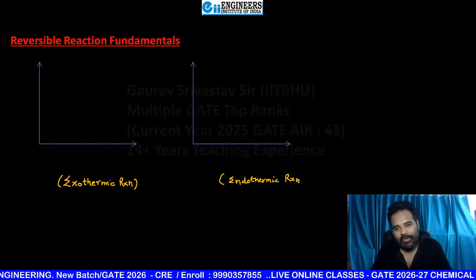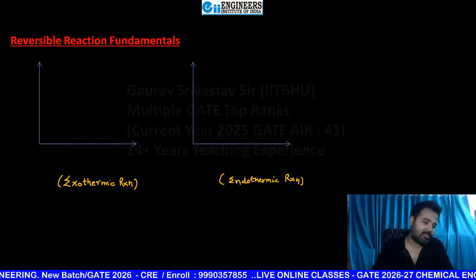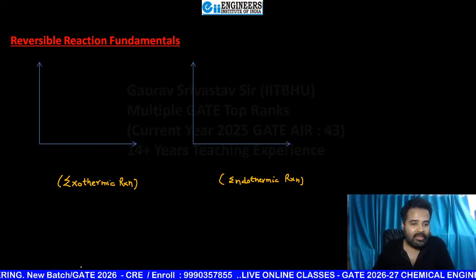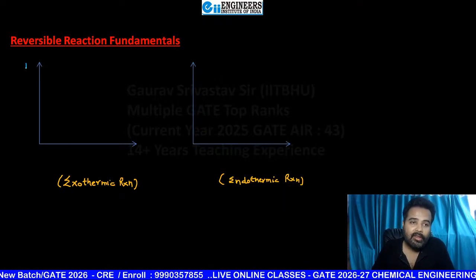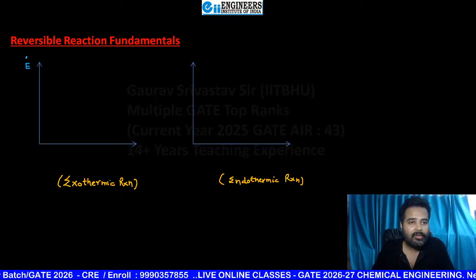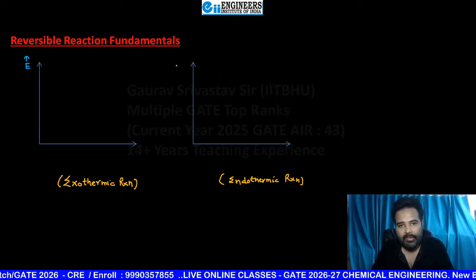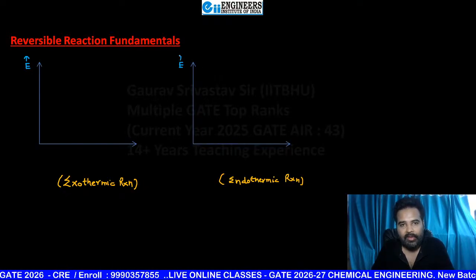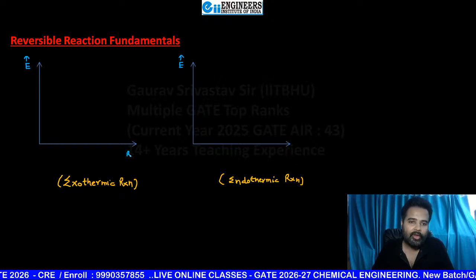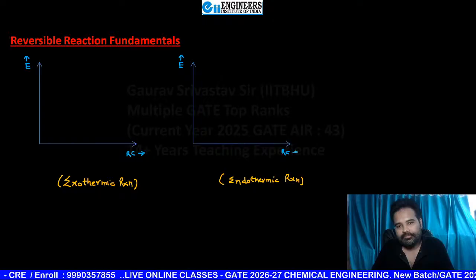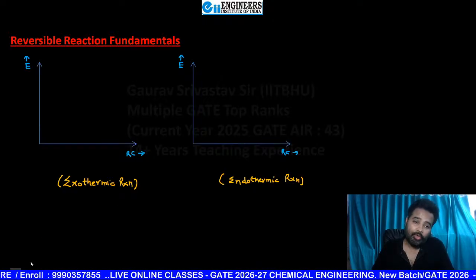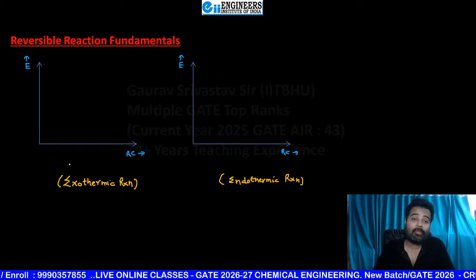Endothermic reaction. So exothermic reaction and endothermic reaction. Again, the graph that you are going to plot here is between energy, which you take on the y-axis, and reaction coordinate, or you can say time, on the x-axis. And you know well how to make these.